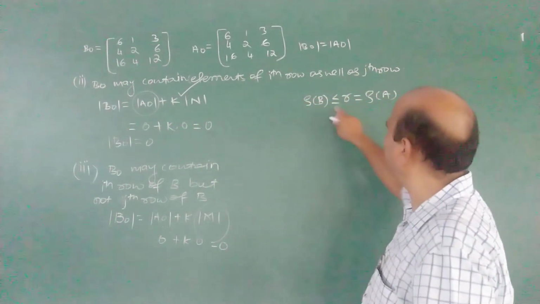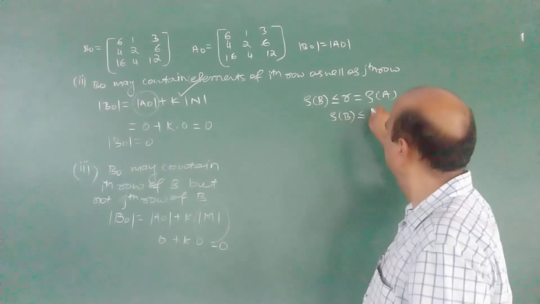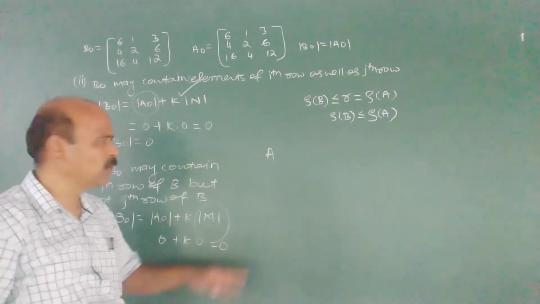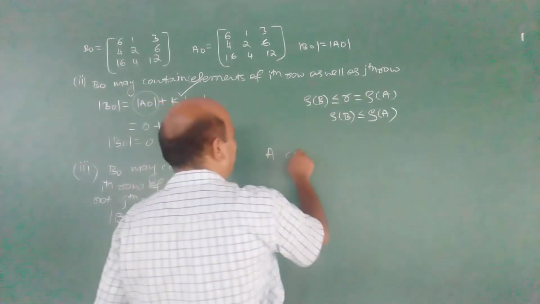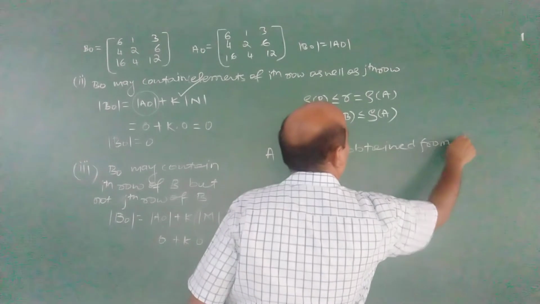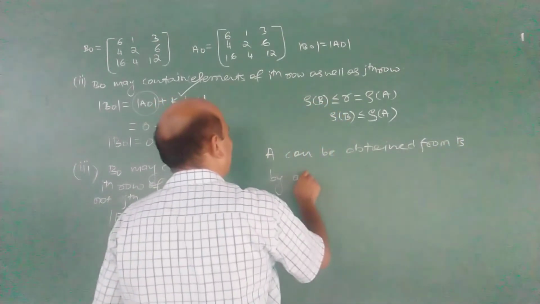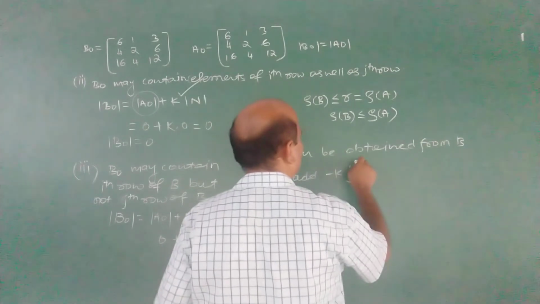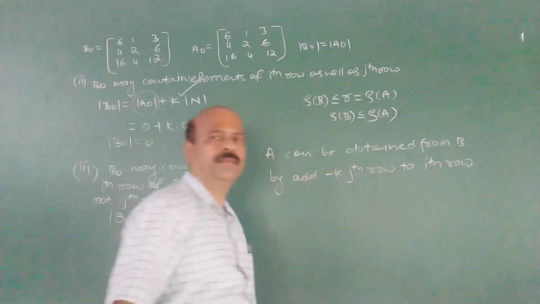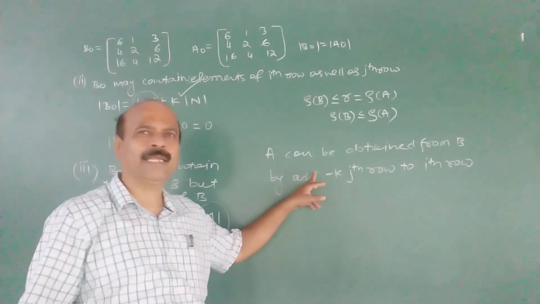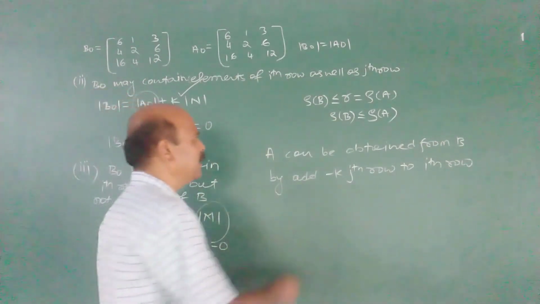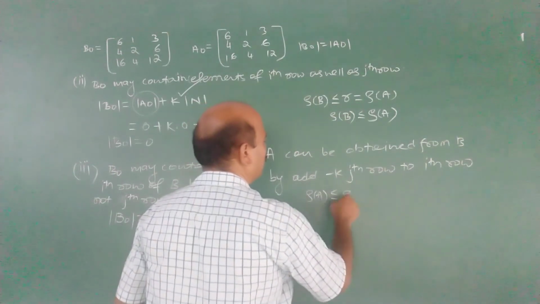The rank of B is less than or equal to the rank of A. But A can be obtained from B by adding minus k times the jth row to the ith row. By taking this transformation, we will get A from B, and arguing like this, we will get that the rank of A is less than or equal to the rank of B.